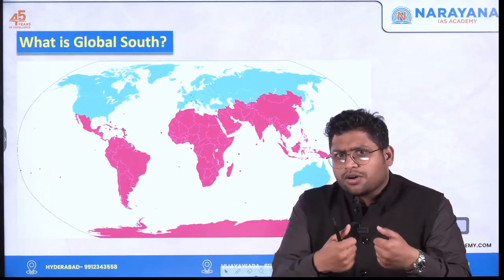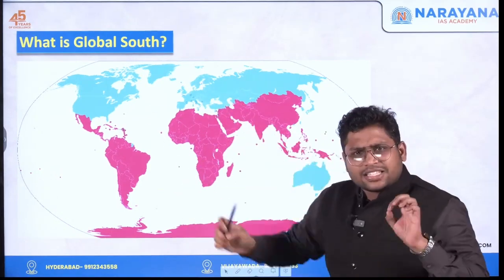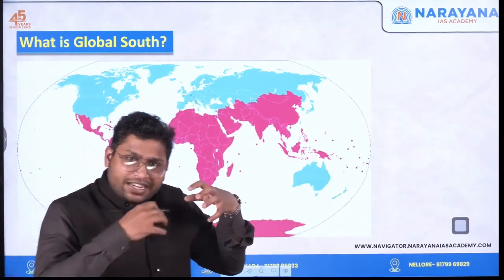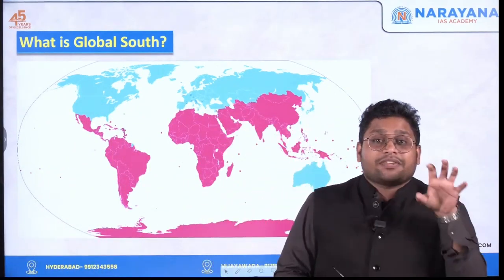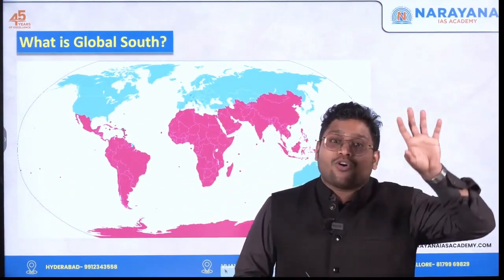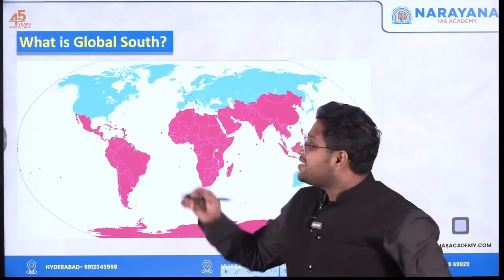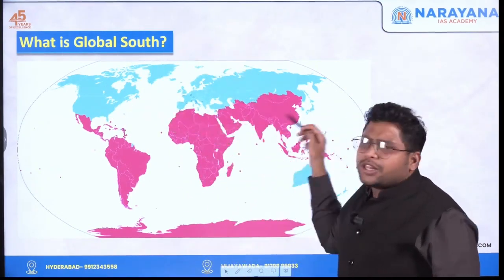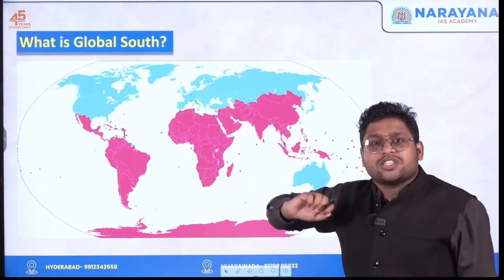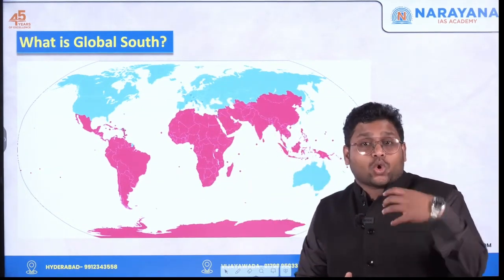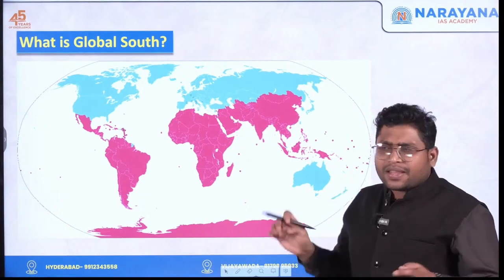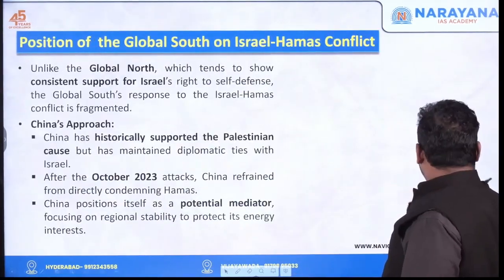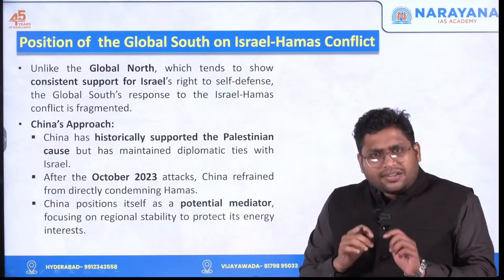So in this war, the global north is clearly supporting Israel, and Israel was even developed as a state to showcase the power of Britain or the USA, these industrialized countries. It is said that this entire global north tries to dominate the global south, either through colonization or any other way. Now if you look at this clearly, right now the trend is changing.